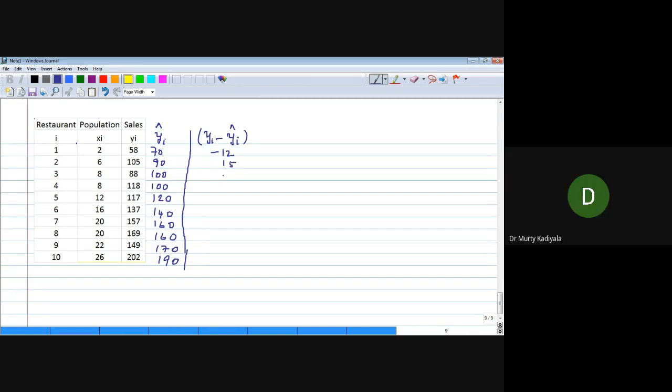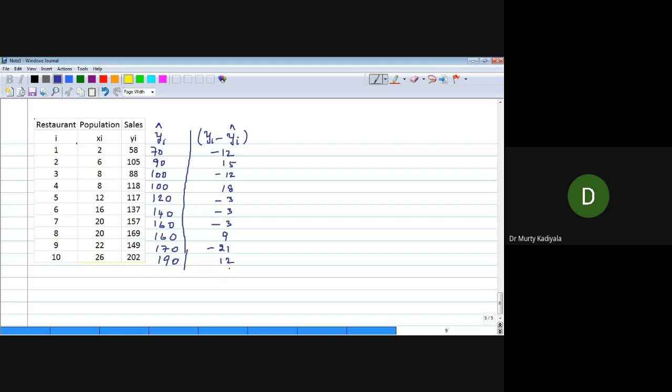Similarly, the other ones: minus 12, 18, minus 3, minus 3, minus 3, 9, minus 21, and 12.